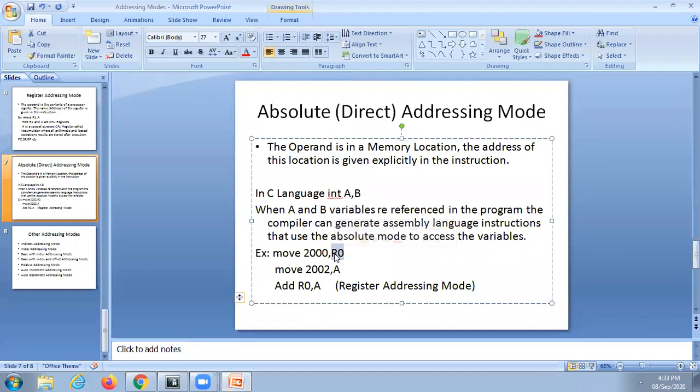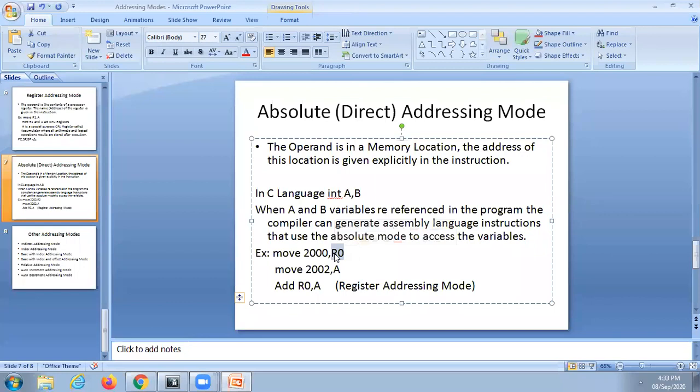What type of addressing mode is it? In the two address instruction, one operand is a memory operand, another operand is immediate data. What type of addressing mode is it? Immediate. Yes, it is immediate addressing mode.